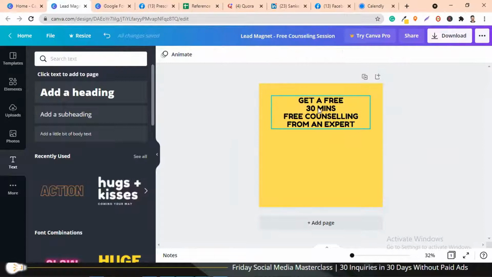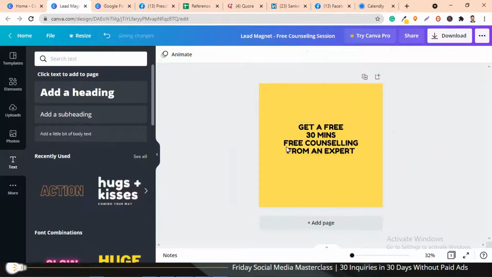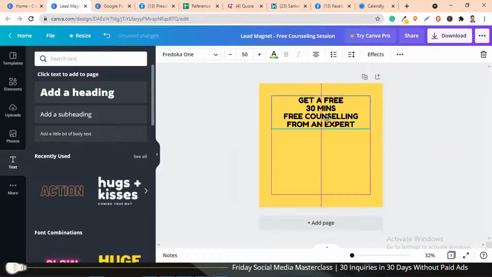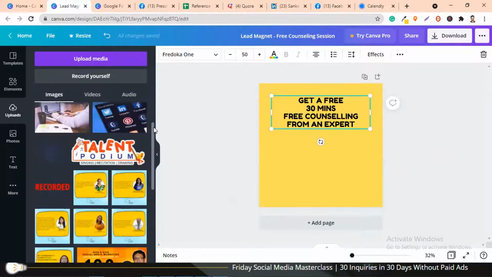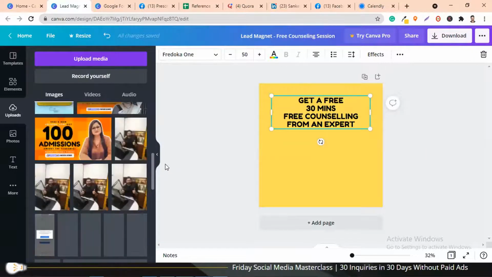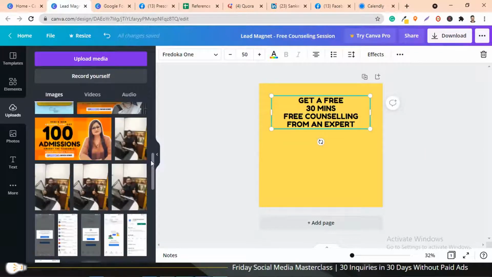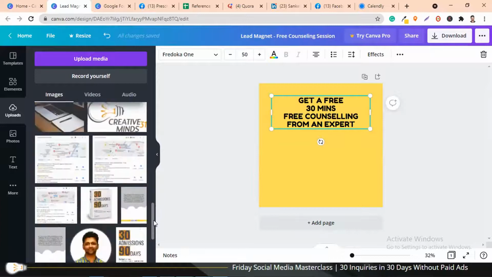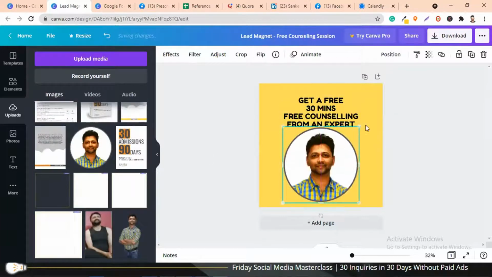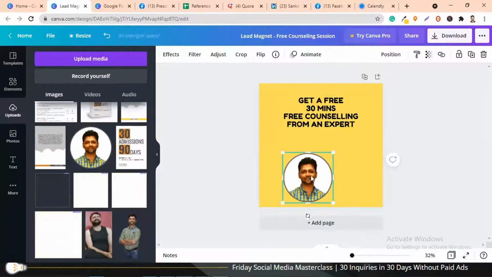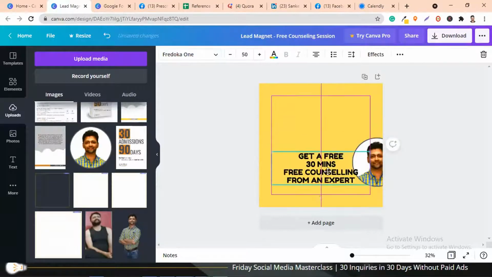Once this is done, let's also add a photograph. You can either add your photograph or that expert's photograph. But in this case, just to show you, I'm going to add one of my photos, which I have already added to this Canva box.